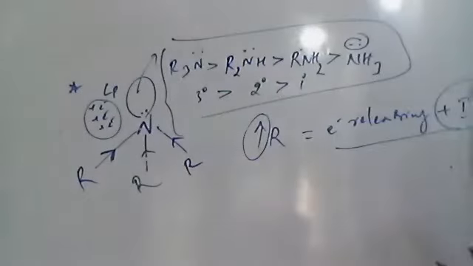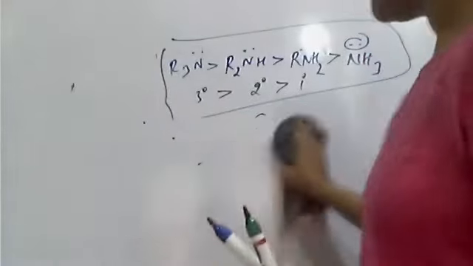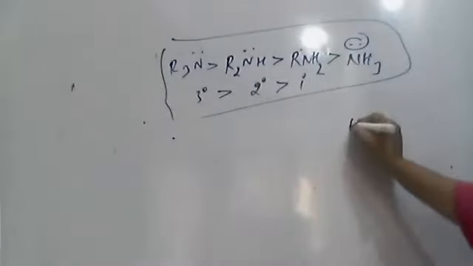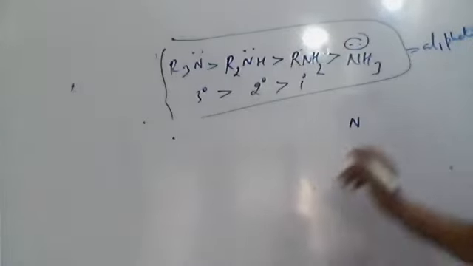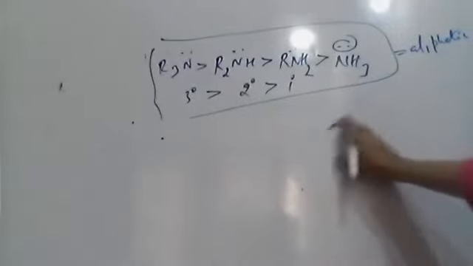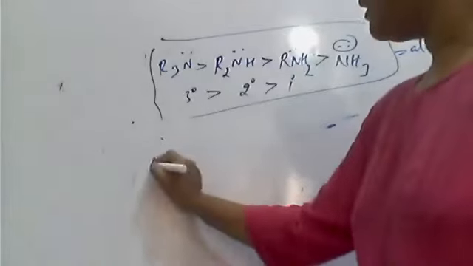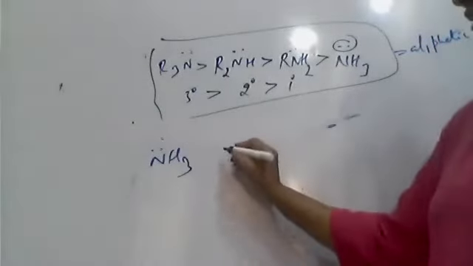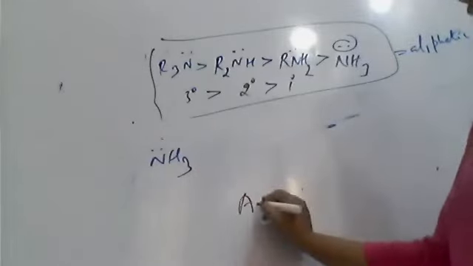Now if you replace one by one, these are aliphatic amines. If the ammonia, NH3, has its hydrogens one by one replaced this time with aryl groups, take aryl.